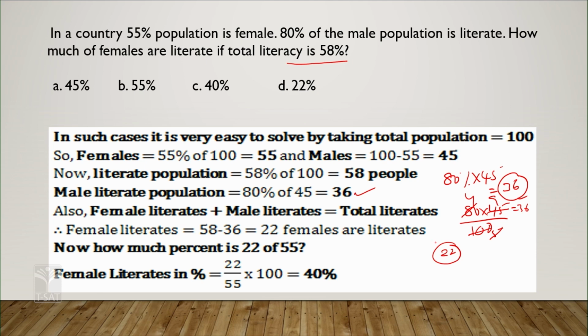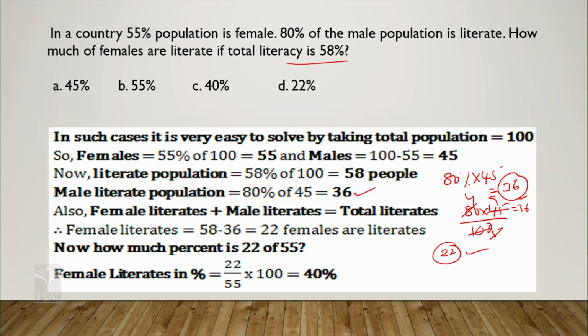But what is given here? How many females are literate? 22, correct? Out of 58, 22 are female literate and 36 are male literate, correct?